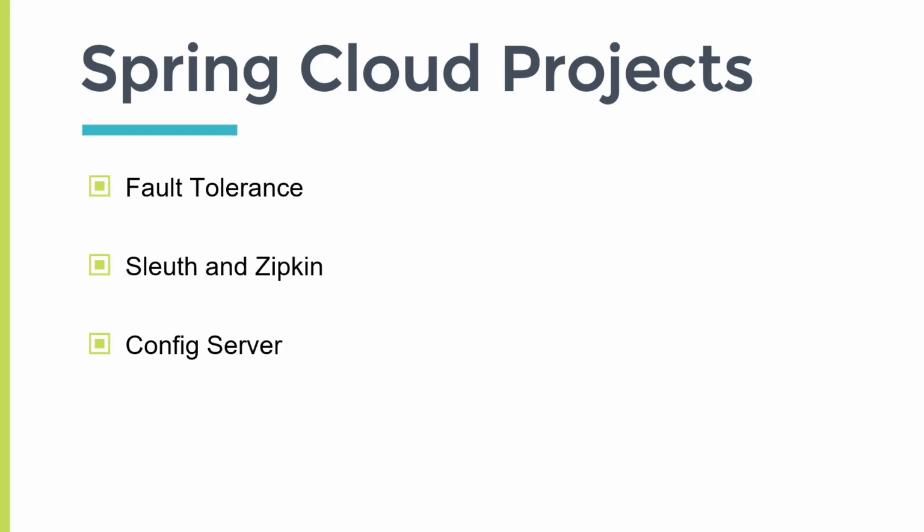So there comes the configuration server. We can store these common properties at some place. You can have a Git repo as well, whatever you prefer. From there, each of your microservices will read those properties. So in the future, if you have a change in a property, you just need to change it in your Git repo, say, for example, and all your microservices will use that updated property. Just update at one place and all your microservices will get the updated property value. So this is the use of configuration server. So this is an overview of Spring Cloud projects that are covered in this course.